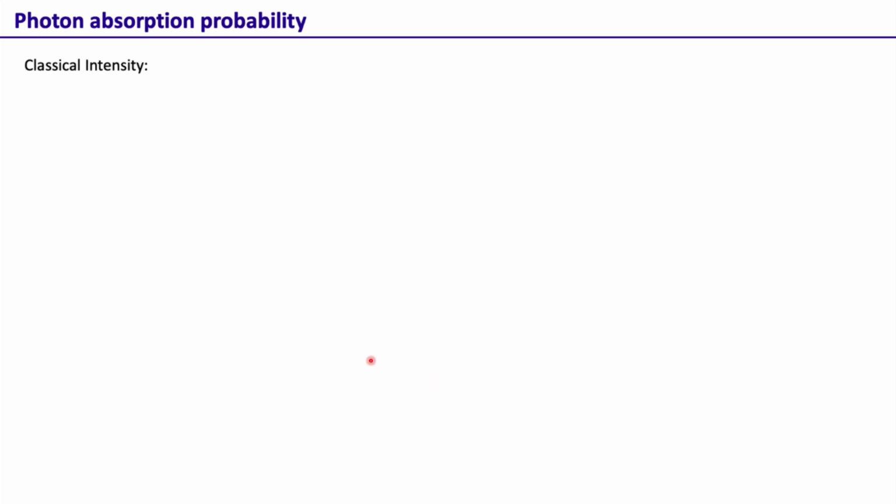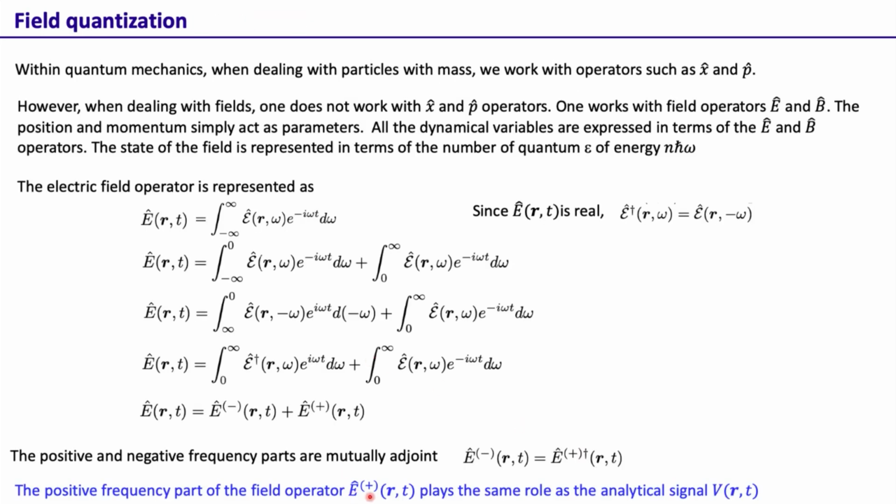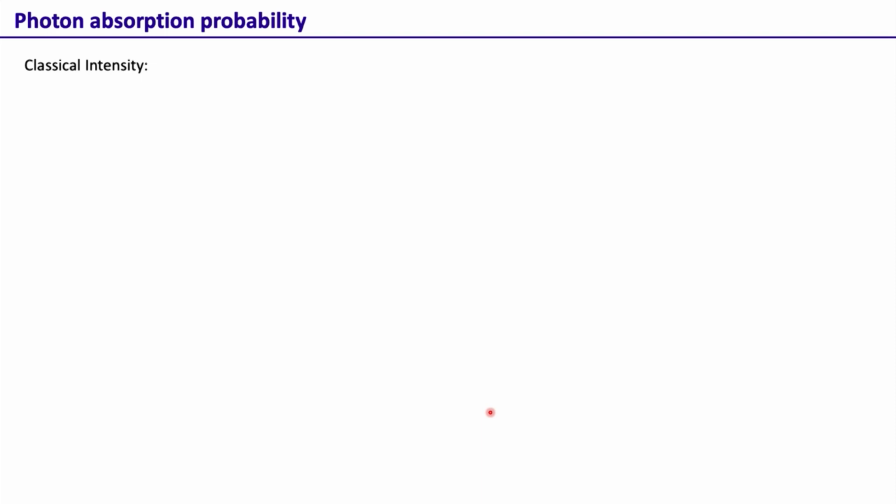Okay, so now that we know that the positive frequency part of the electric field plays the same role as this analytic signal in the classical coherence theory, we then want to find parallels between the different concepts we have in classical theory and see them in quantum.